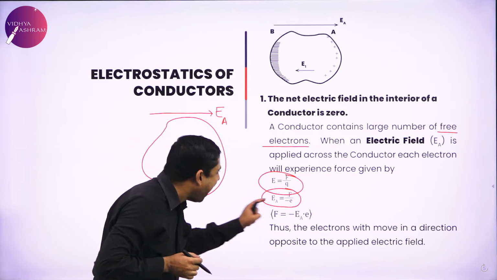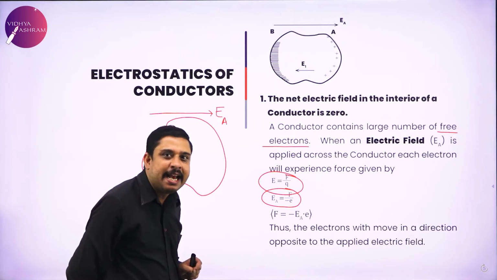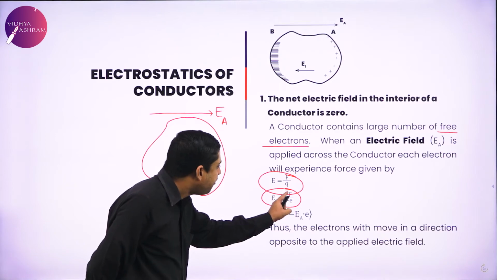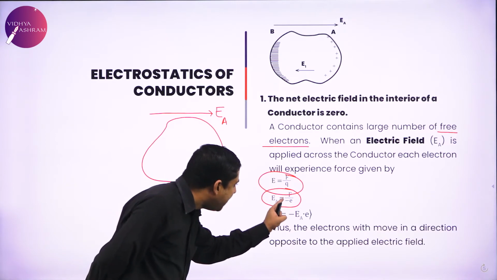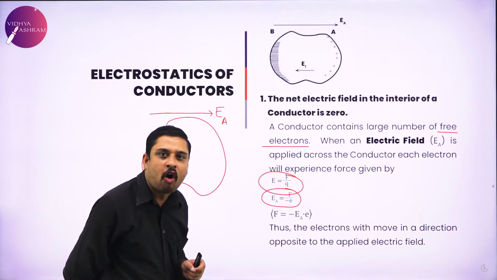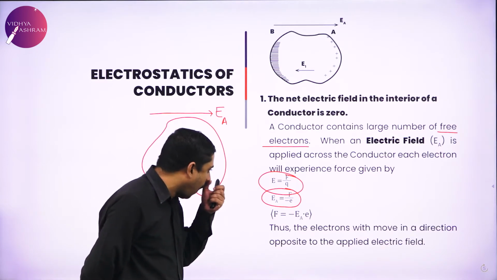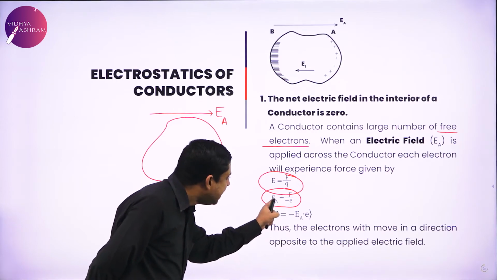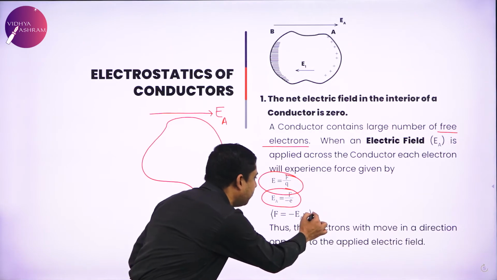So E_A equals F divided by minus e, or F equals minus E_A into e.